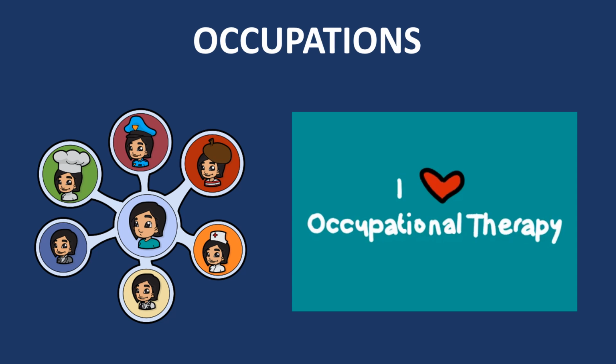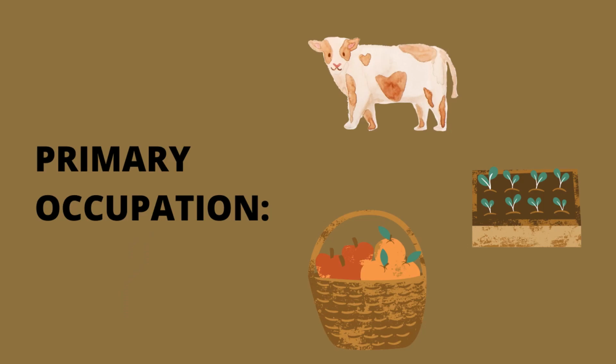Human occupation means doing work or an activity for earning a living, or we can say that a job or a profession that a person undertakes to make money or to satisfy his own needs. Some of the occupations are farming, baking, repairing, selling, etc. These occupations are classified into various categories.